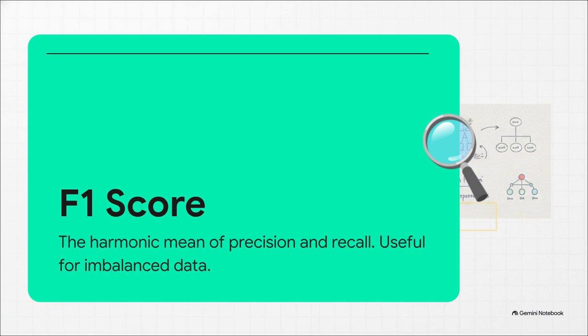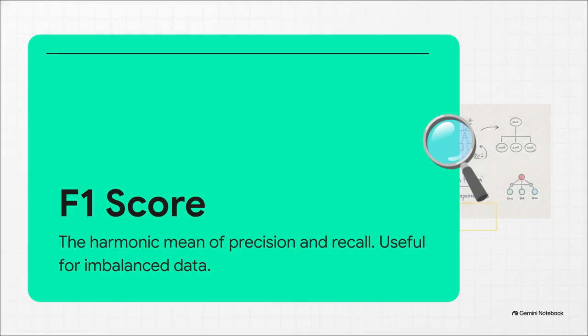It's the harmonic mean of precision and recall. And unlike a regular average, a harmonic mean severely punishes extreme values. If a model has great precision but terrible recall, the F1 score just tanks. It forces the model to balance both types of errors, making it absolutely the perfect evaluation metric when you're dealing with imbalanced datasets.